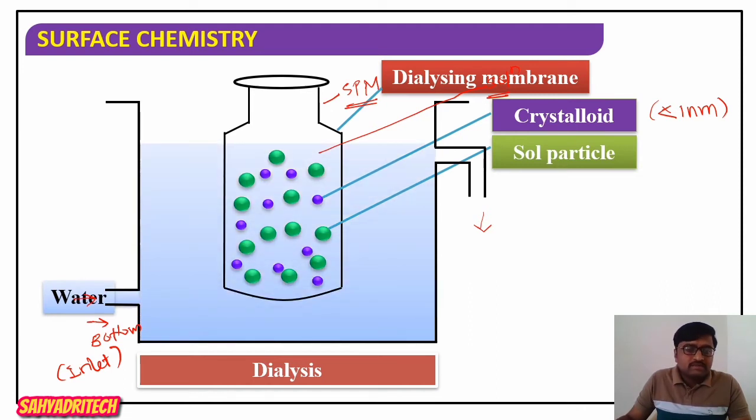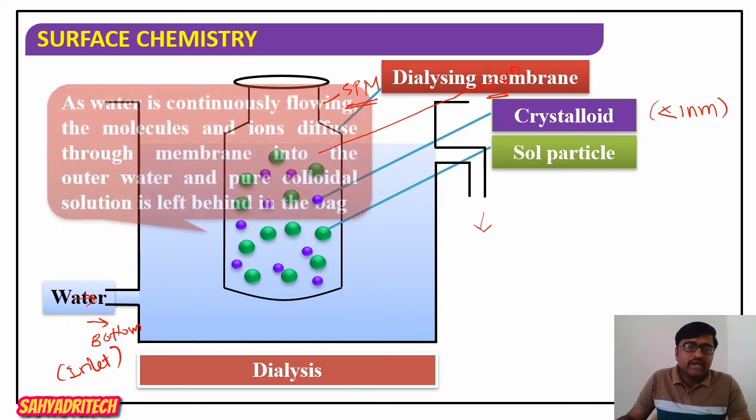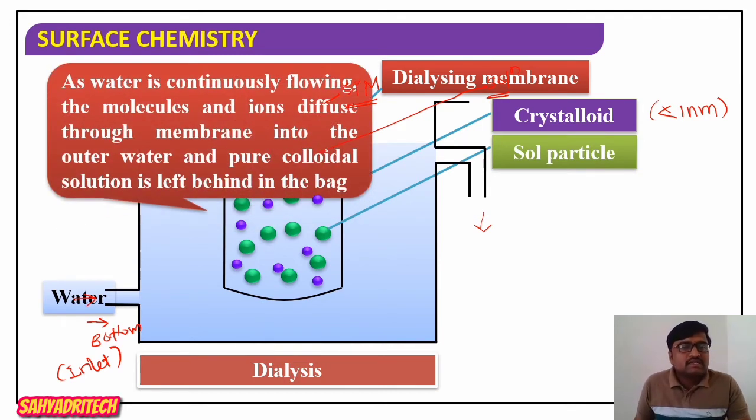Now when a current of water is passed through this vessel, what happens? As water is continuously flowing, the molecules and ions diffuse through the membrane. These crystalloids start diffusing through the semi-permeable membrane into the outer water.